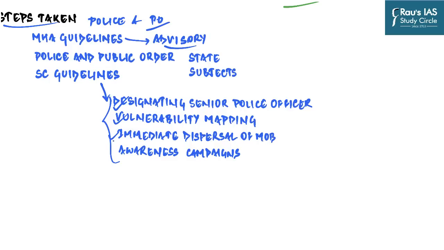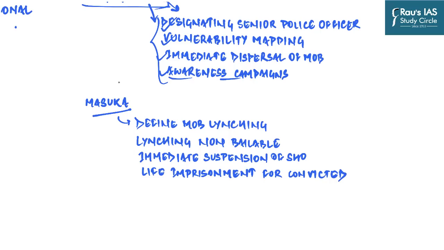Apart from that, the central government and state government together should focus on awareness creation. The central and state government should broadcast on radio and television and other media platforms, including the official websites, that lynching and mob violence of any kind shall invite serious consequence under the law. And so you can see that if Supreme Court guidelines are clearly followed, the instances of mob lynching should decline drastically.